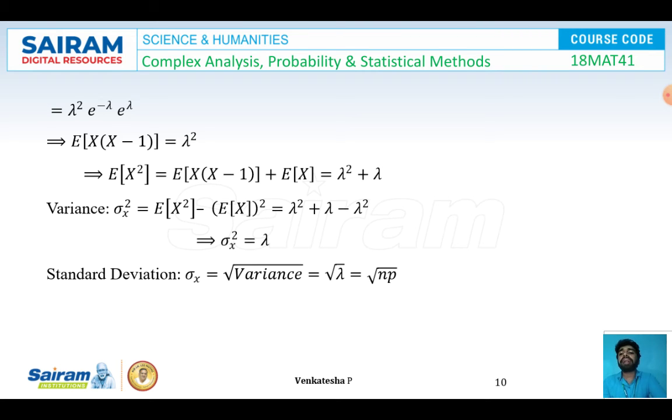So now I am going to find the value of expectation of x square, that is expectation of x into x minus 1 plus expectation of x, that will be equal to lambda square plus lambda. So hence we got the variance is equal to expectation of x square minus expectation of x whole square, that is lambda square plus lambda minus lambda square. So cancelling this lambda square, I got variance is equal to lambda. Then the standard deviation is given by square root of variance, that is sigma x is equal to square root of lambda, and we know that this lambda is nothing but np. So hence we can say that the standard deviation will be equal to square root of np.